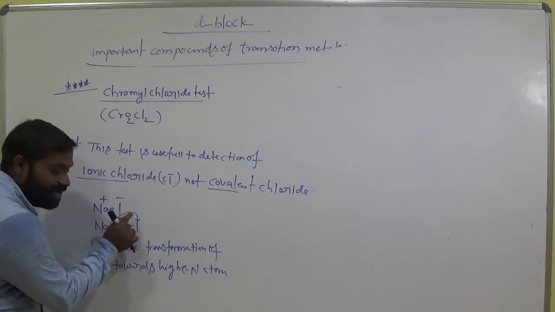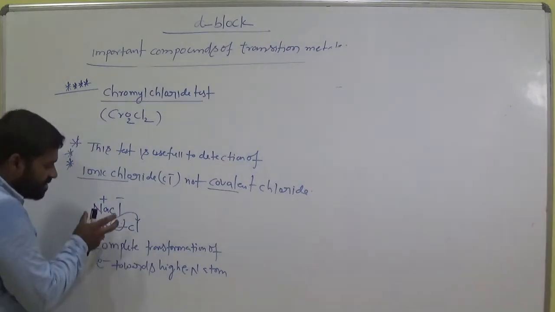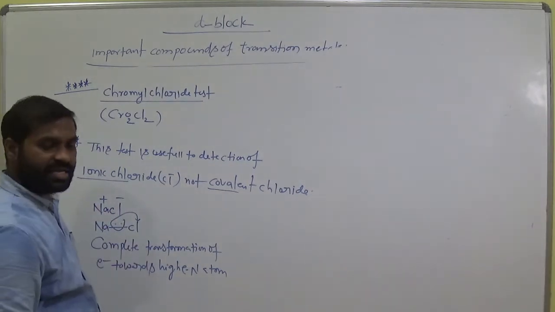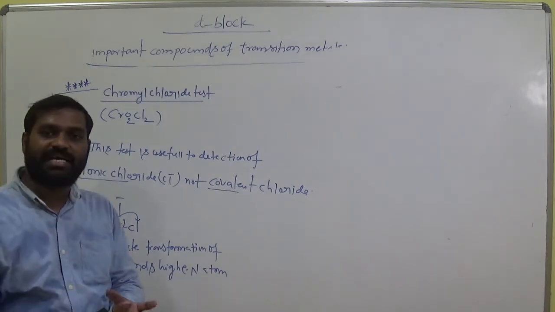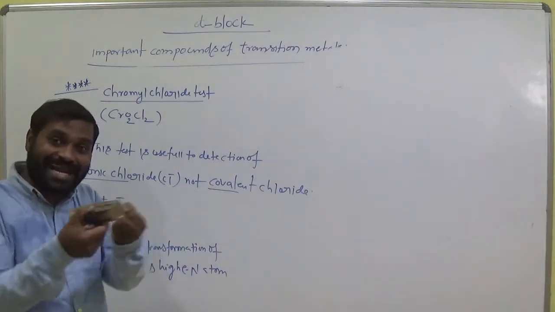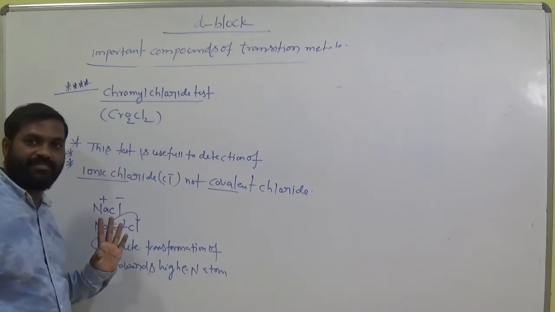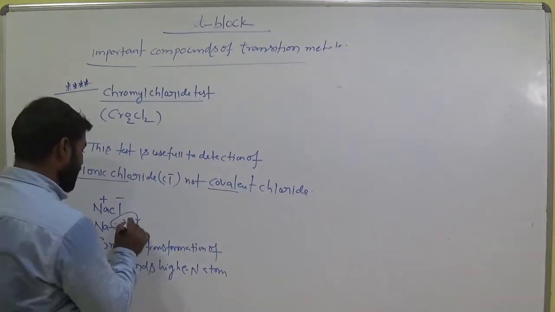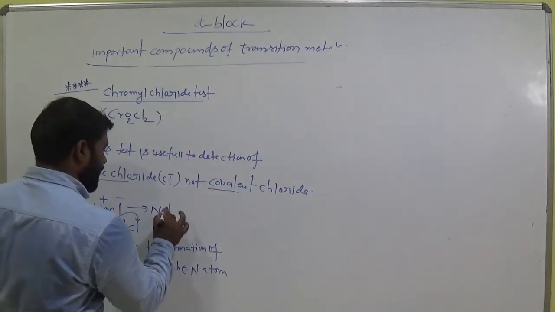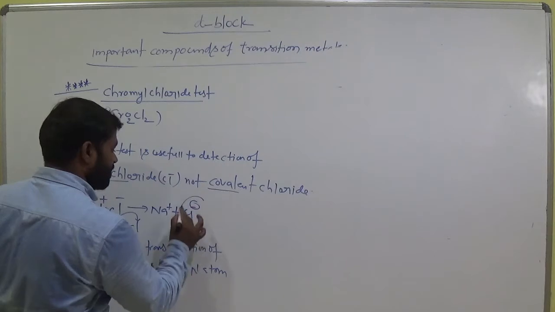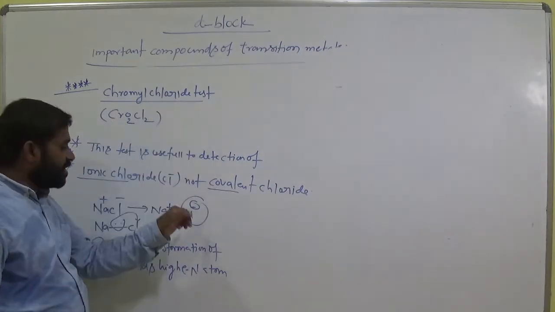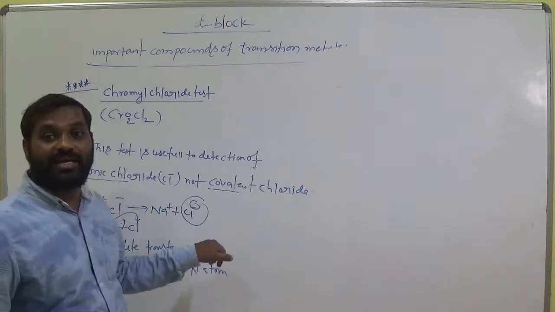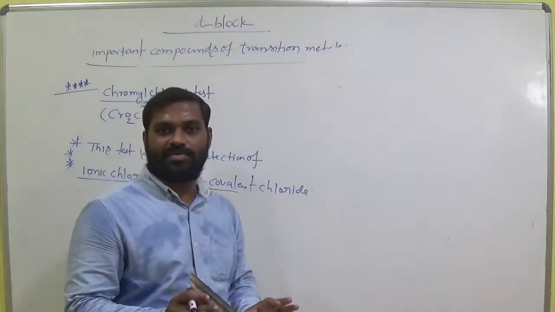These 2 electrons completely migrate towards chlorine. So this type of bond is called as ionic bond here. Here chlorine is more electronegative than sodium. So the atom which has more electronegative, they can easily attract this bond pair of electron here. Okay. So now this chloride ion is called as ionic bond. So by using chromyl chloride test, we can detect these chloride and ionic chloride, whether they are present or not in the compound. Okay.